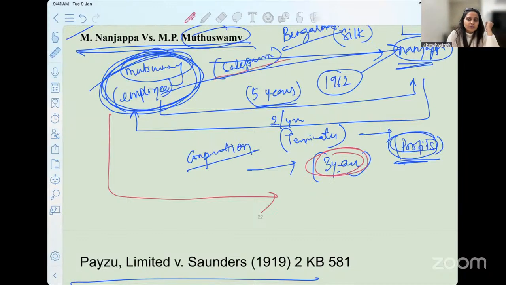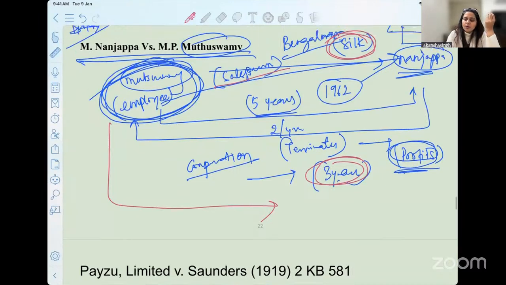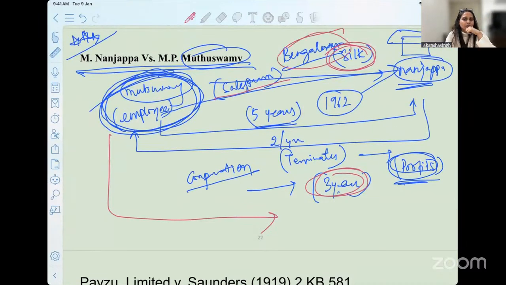You are a salesperson. We have found from the facts that you have worked in this field for a very long period of time. You have good hold and knowledge as to how to sell silk saris. And that is why if you go in an urban setup like Bengaluru and try to find a job, you will get it in at least 3 months. So we are not going to grant you 3 years of compensation for loss of profit.